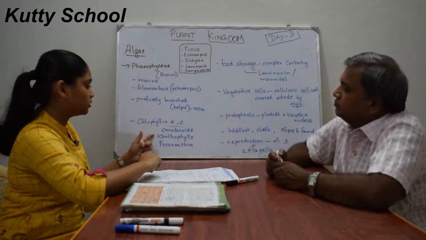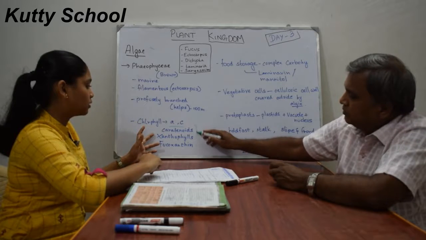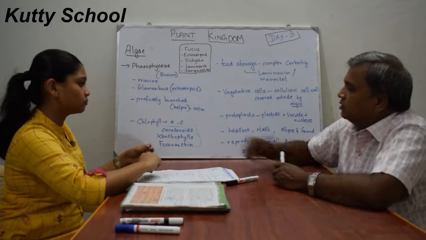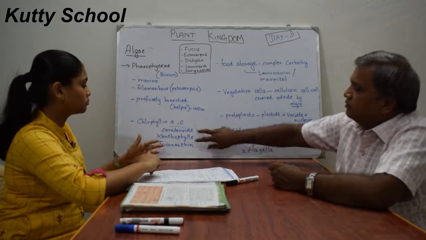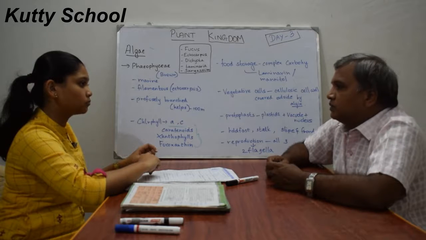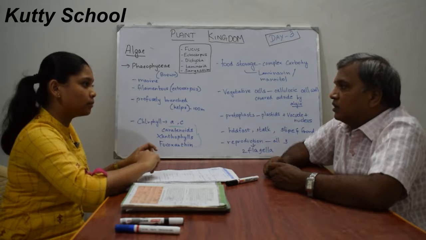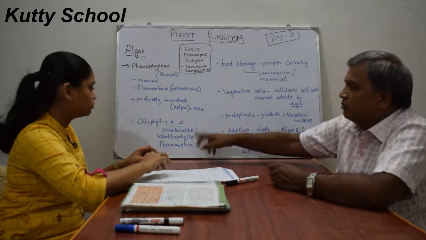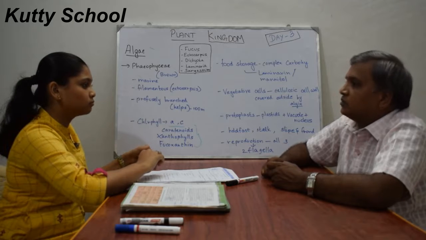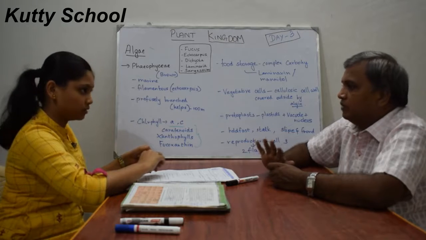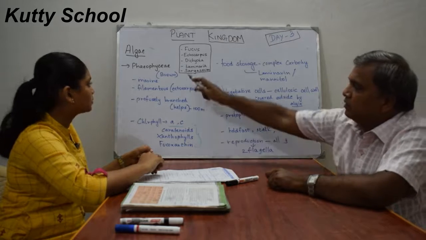Carotenoids, xanthophylls and fucoxanthin are the pigments present in Phaeophyceae, which give it its brown color. In the previous one, chlorophyll A and B were the pigments responsible for the green color, but here chlorophyll A and C are present, and carotenoids, xanthophylls and fucoxanthin are responsible for the brown color of the algae.